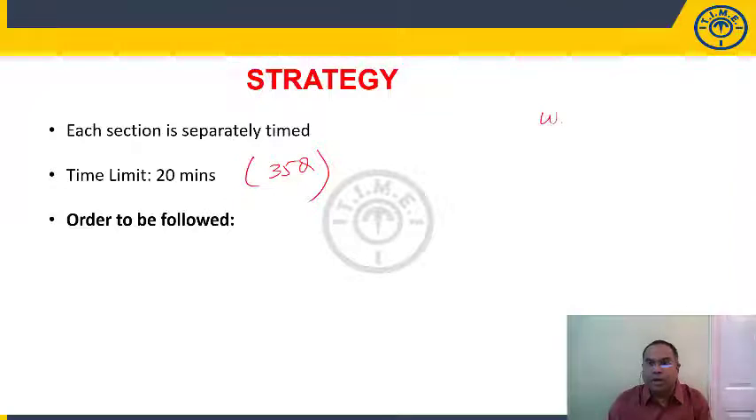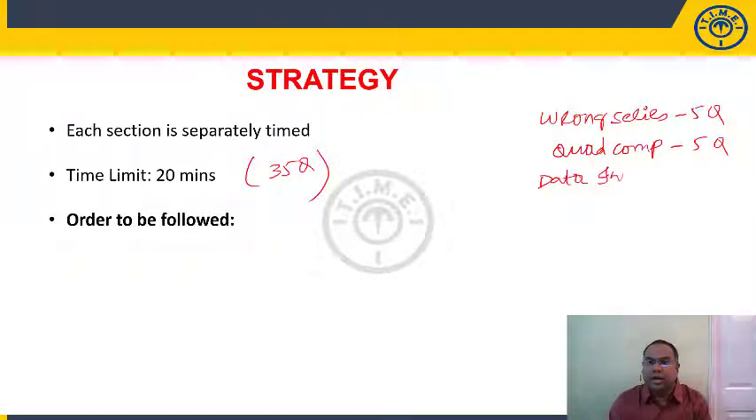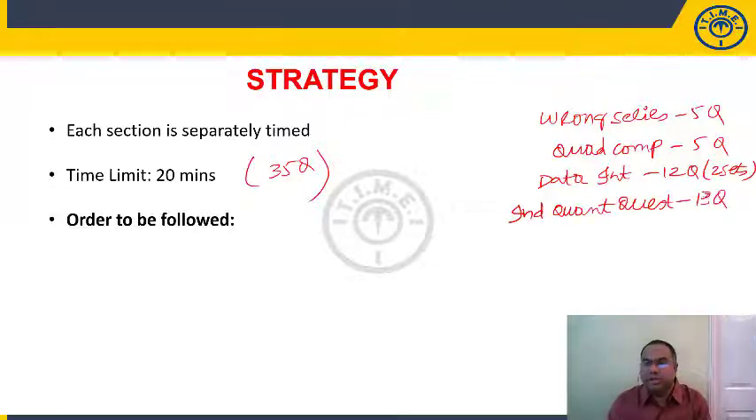You have wrong number series, 5 questions. You have quadratic comparisons, 5 questions. Data interpretation, 12 questions, about 2 sets were given. And we have individual quant questions, those are your arithmetic questions, total 13 questions. So 13 plus 12, 25, plus 10, 35 questions.